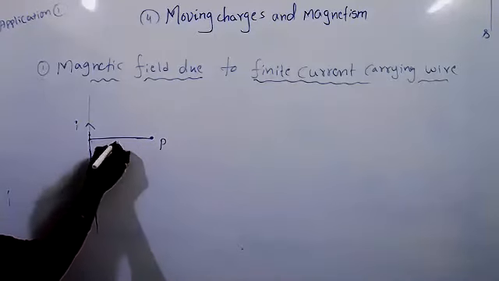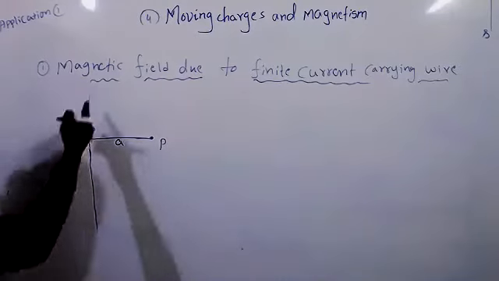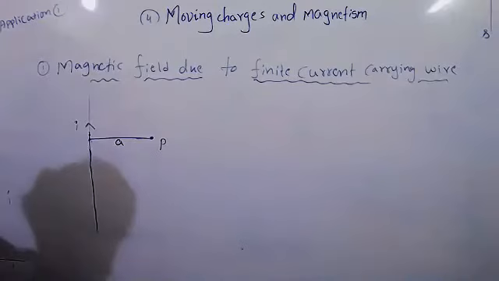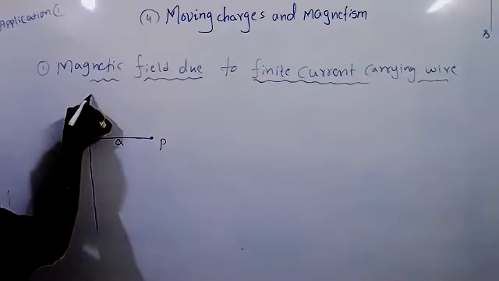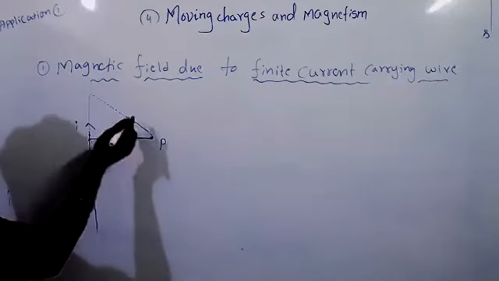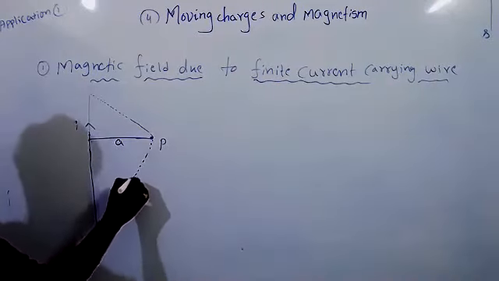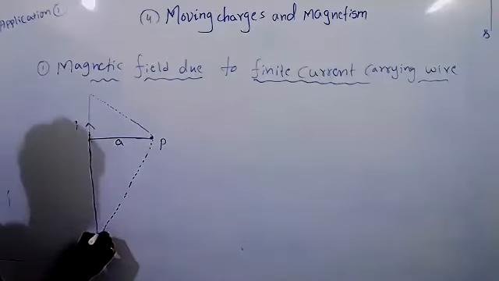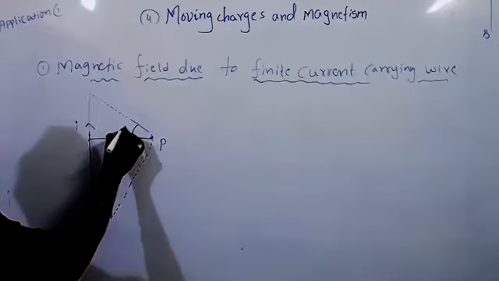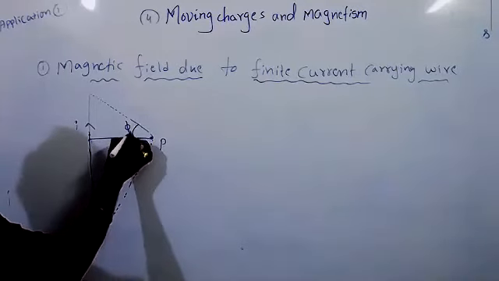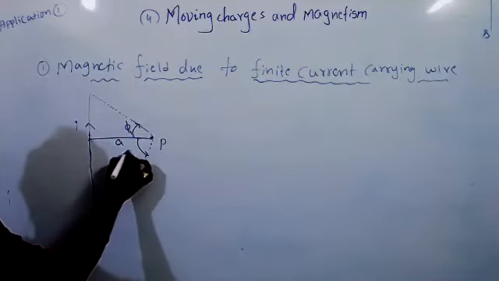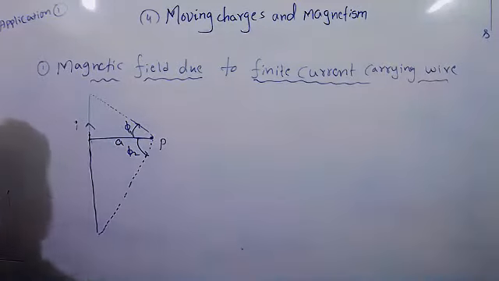This point is not in the middle of the wire, it's somewhere. So we have to draw the total wire like this. Take this angle as pi 1 and this angle as pi 2.